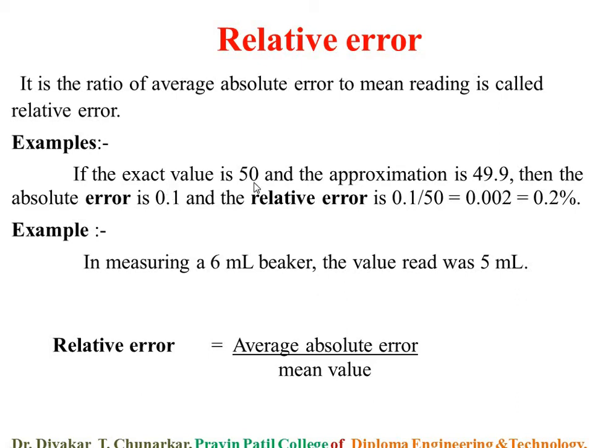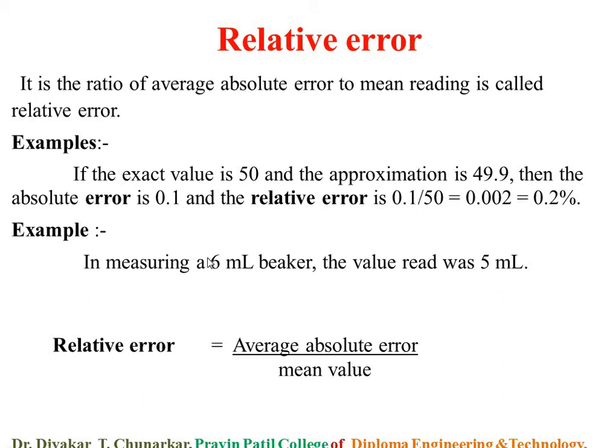Because our exact value is 50 and the approximation value is 49.9, we subtract 49.9 from 50 and get 0.1. This is the average absolute error. And the mean value, that is the exact value or average reading, is 50. So 0.1 upon 50 equals 0.002, equal to 0.2%. This is the example of relative error.